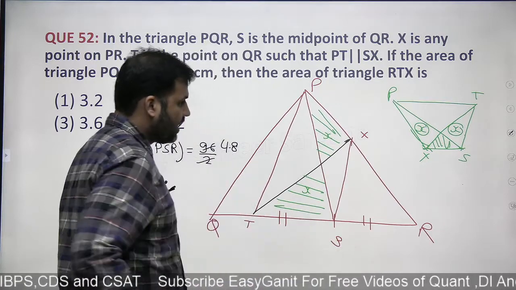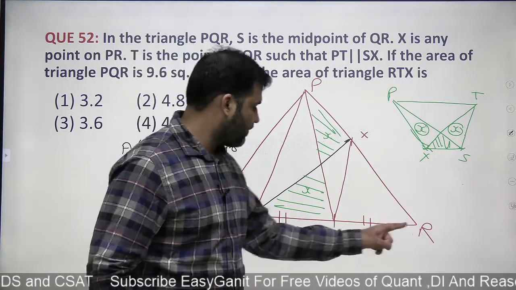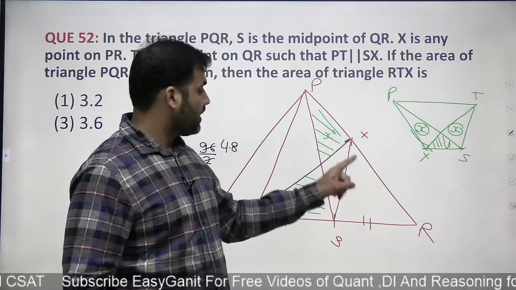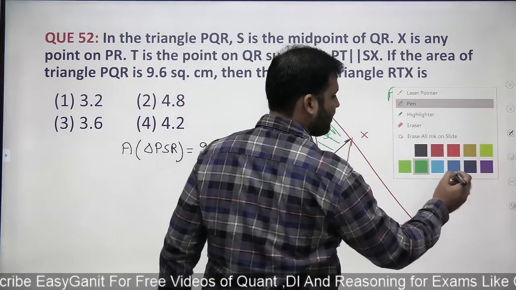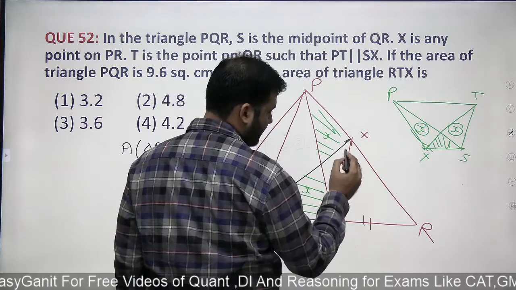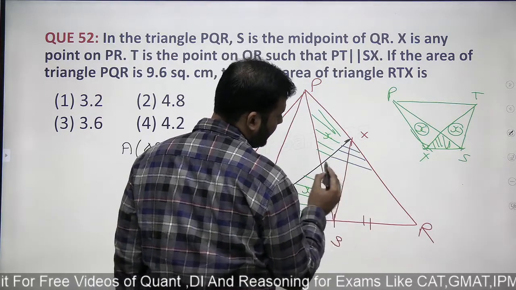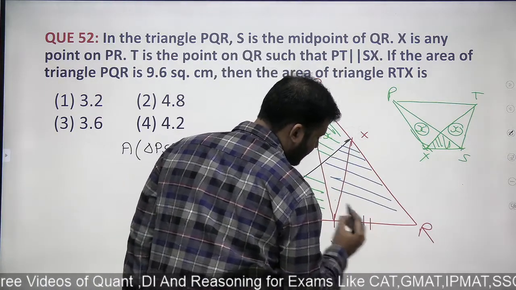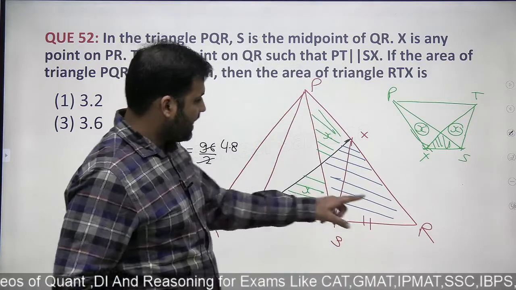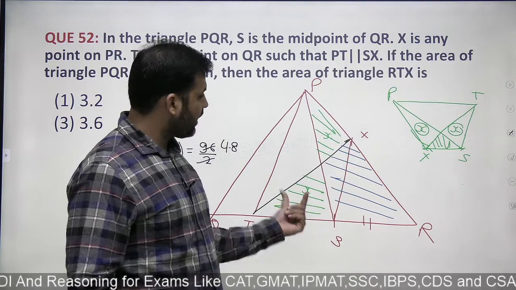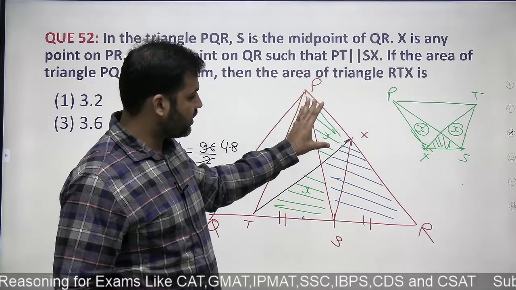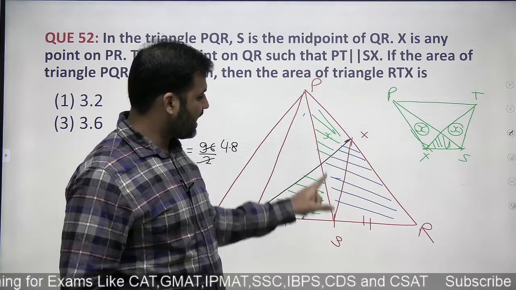Now look at it. What I want to find out is the area of triangle RTX. This triangle RTX के अंदर, अगर आप ये वाला area separate रखो, this blue area, if I keep this blue area separate, then RTX के अंदर ये green shaded area को अगर मैं replace करूं, तो मेरे को ये triangle का area.